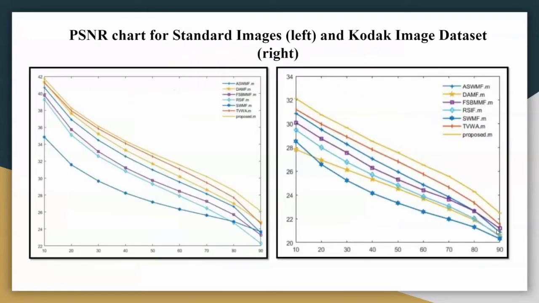These are the two PSNR charts. First one, left one is for standard image, and the right one is for Kodak image. We can see that our filter performs better. It can be seen visually here.